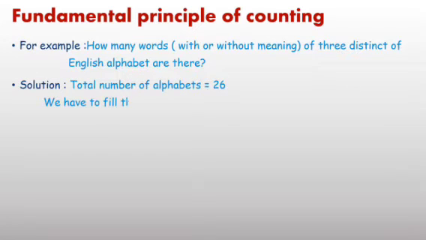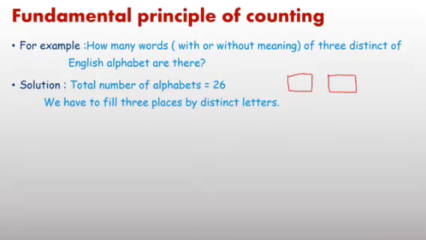You have to fill 3 places with distinct letters. Consider the first place, second place like this, and third place is this. So the total number of alphabets is 26, and we have to fill 3 places with distinct letters.